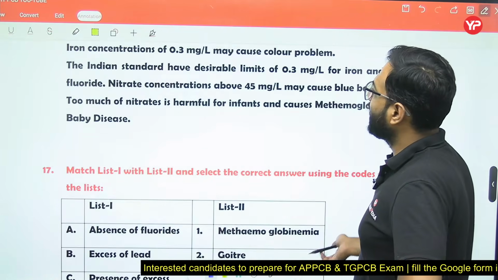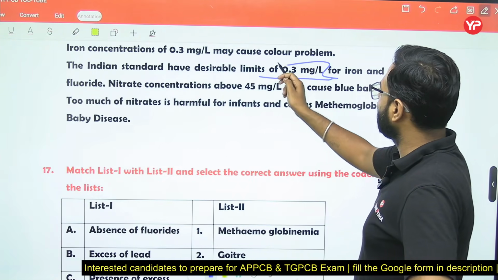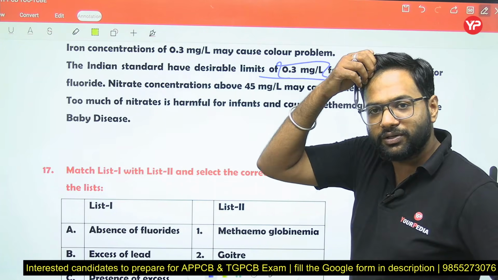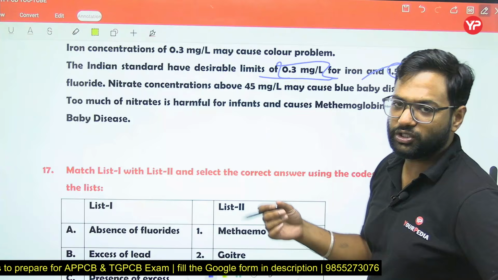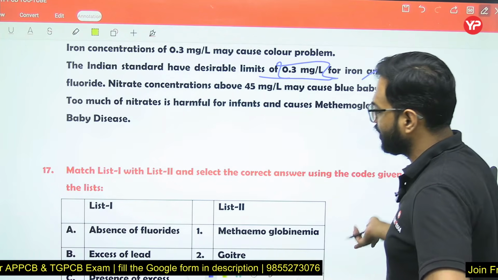Right? For iron, the permissible limit is 0.3 milligram per liter, but in the option it is given 0.1, so we go for this one. And for fluoride it is 1.5 milligram per liter, but in the option 0.5 is given, so we are taking those values according to the options.